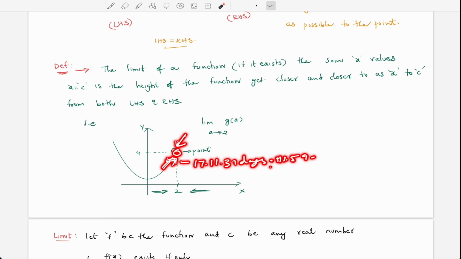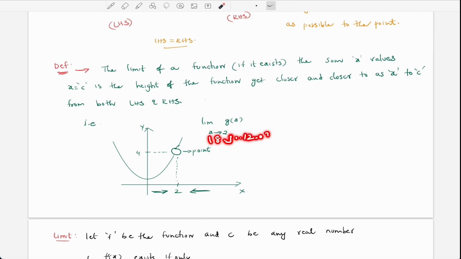11:59 until 12. So here, like 18 years, January 1st at 12:01 a.m., as close as to this point, which is 18 years of age, right? So it is coming from the RHS and it is coming from the LHS. So we simply call it the limit of g of x as x approaches 2.